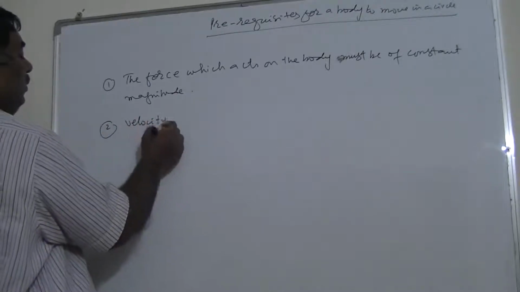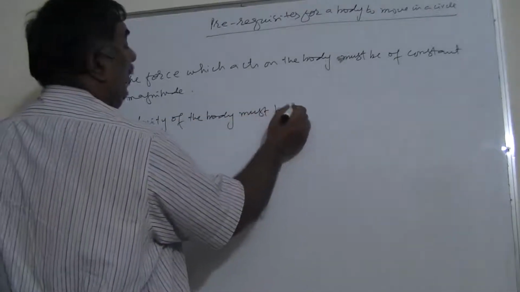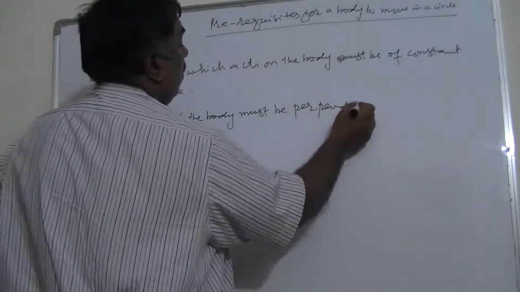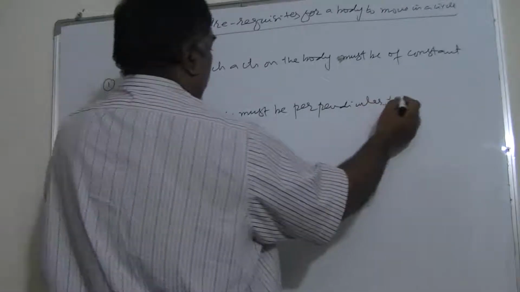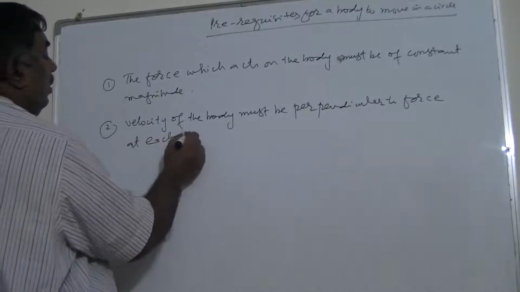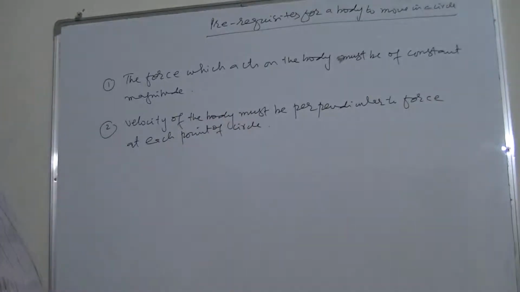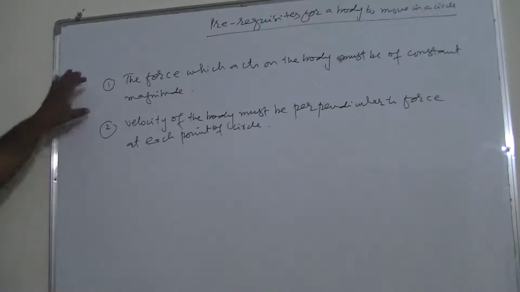velocity of the body must be perpendicular to force at each point of the circle. So these are the two prerequisites for a body to move in a circle. It's very important. Sometimes examiners ask what are the two prerequisites so that the body can move in a circle. First is the force which acts on the body must be of constant magnitude, and velocity of the body must be perpendicular to the force at each point of the circle.